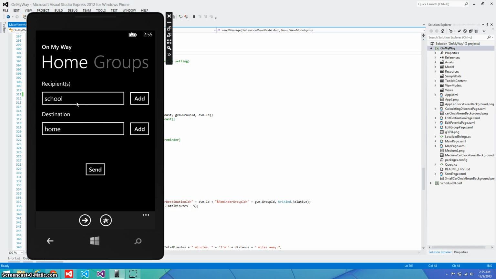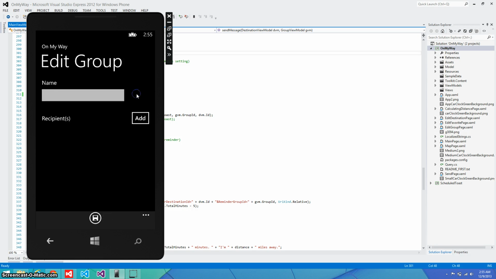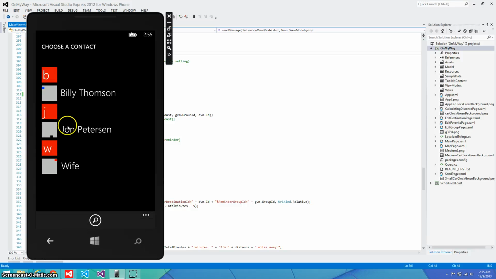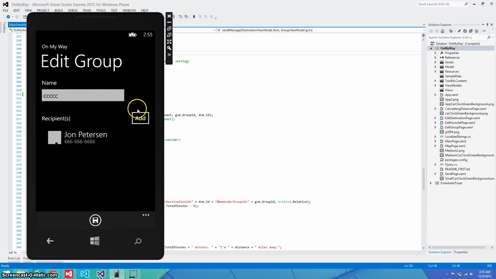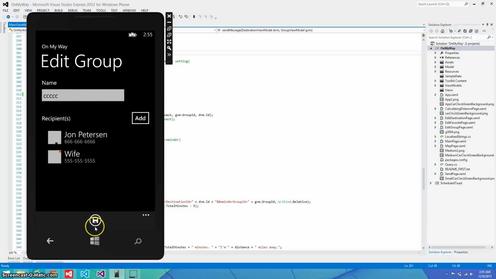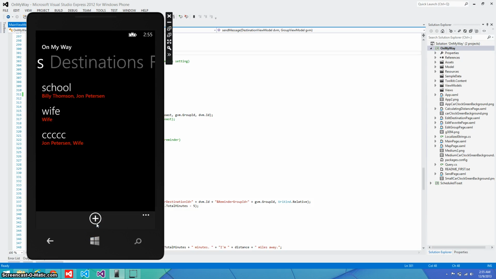That's the app that I just clicked on, and I can add recipients if I want, give them a name. I'm just going to make up stuff for the sake of time and say, I'm going to put John and my wife in this group of recipients, right? And it's just a makeup one.